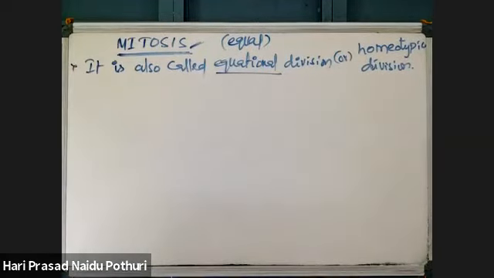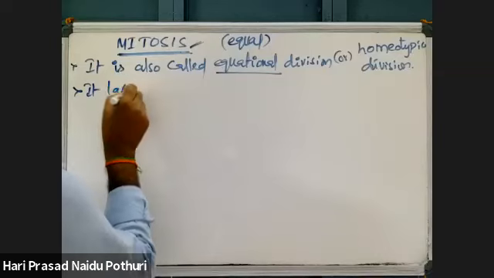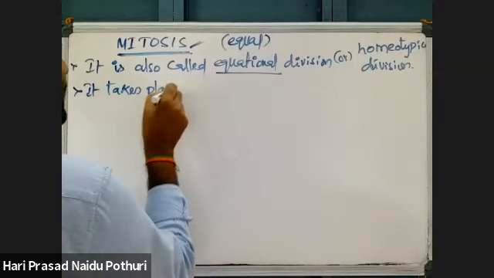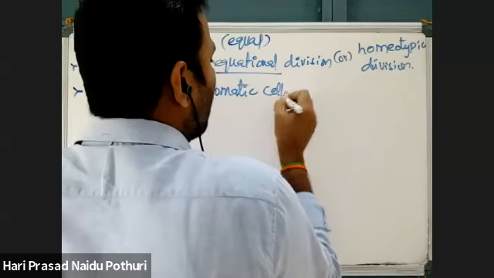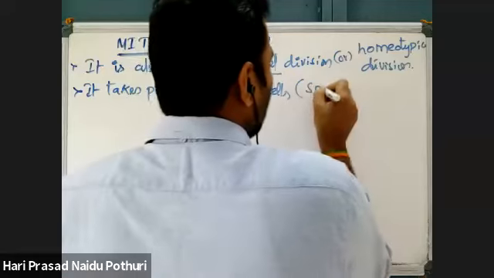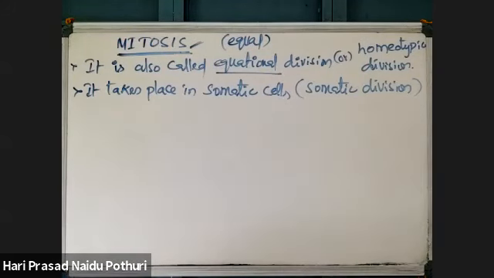Homeotypic means the same type of cells are produced, and here it takes place in somatic cells. Somatic cells means body cells. So mitosis is also called somatic division.